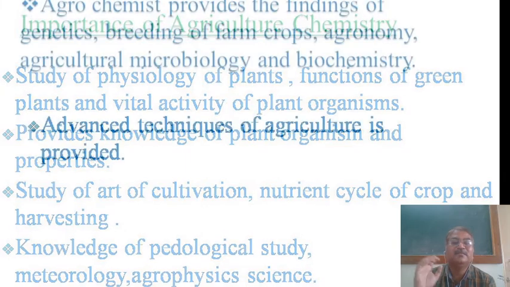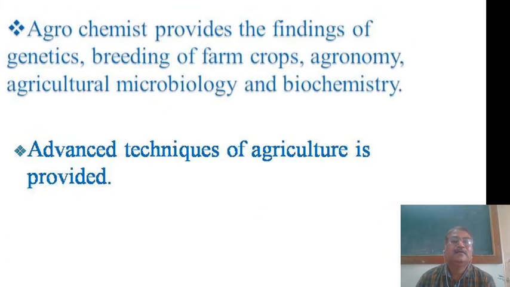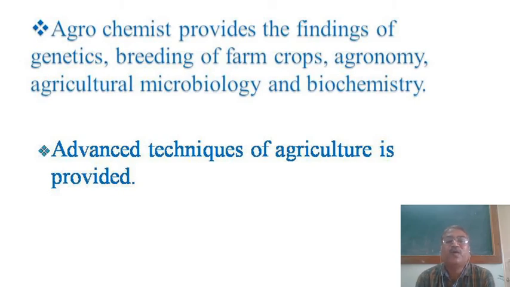Now, the next importance is the agrochemist provides the findings of genetics, breeding of farm crops, agronomy, agriculture microbiology, and biochemistry. So many branches collect. Now first we see who is an agrochemist, right? You are only chemists. And now we are going to develop you through this paper as an agrochemist.